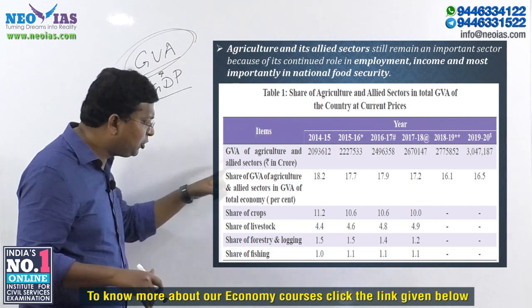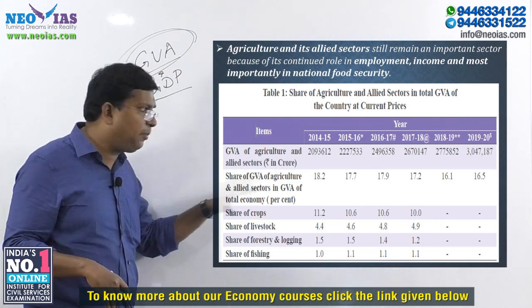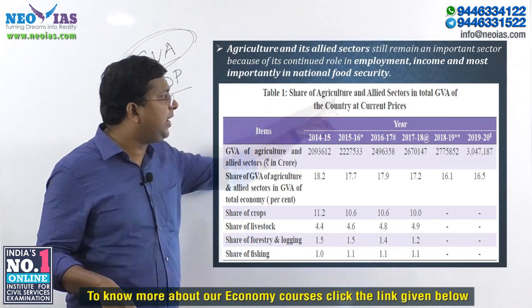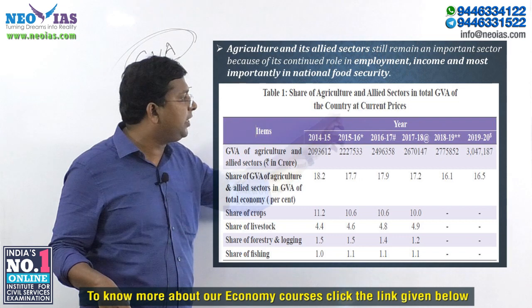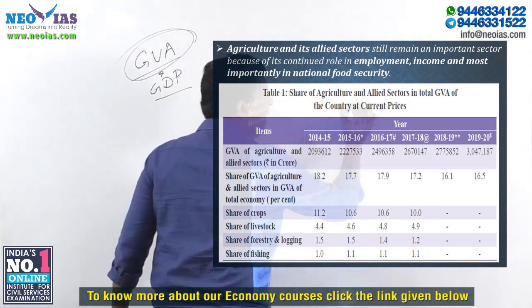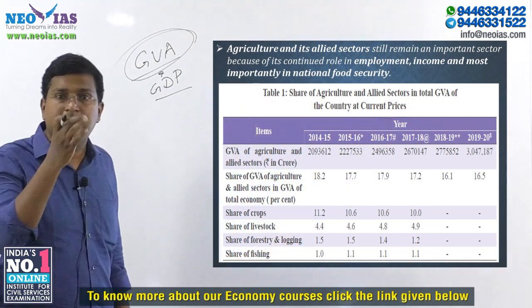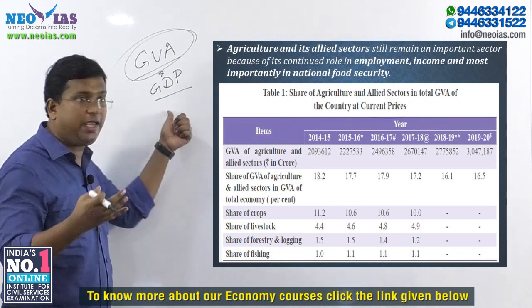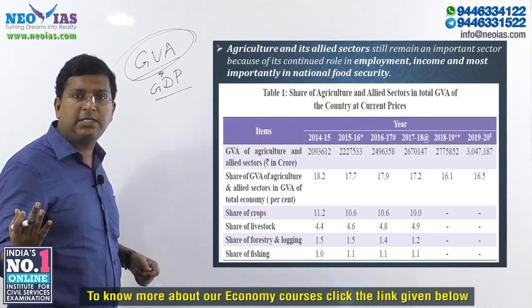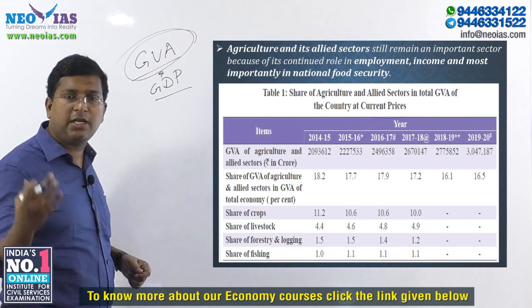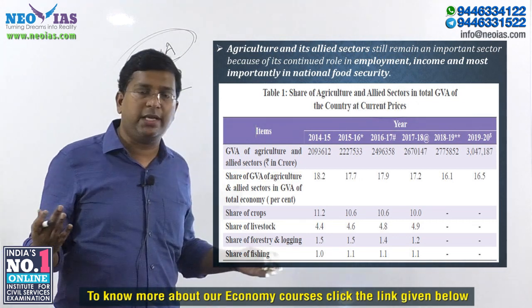This table in the economic survey talks about the share of agriculture and allied sector in the total gross value added of the country at current prices. Again an important concept: current prices, constant prices in relation to GDP. That we have also dealt with, and the concept of GDP at constant prices and current prices is available on YouTube also, so you can watch that.